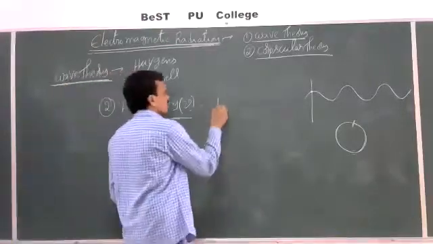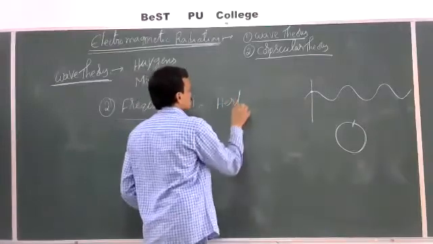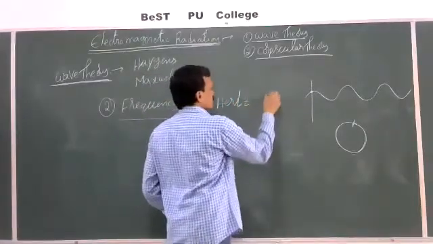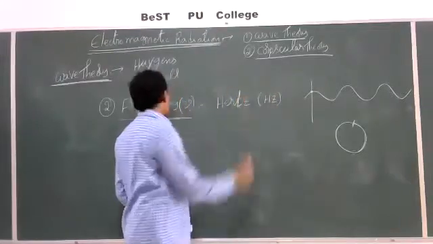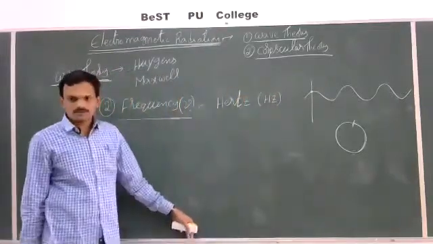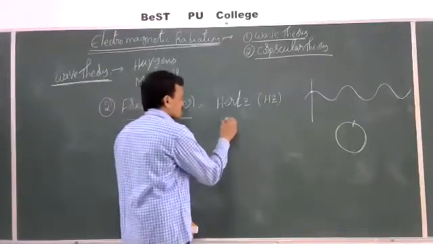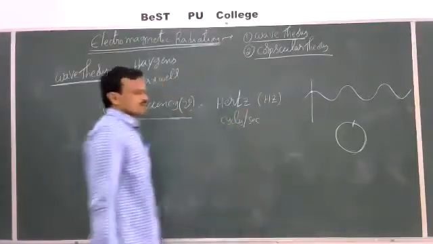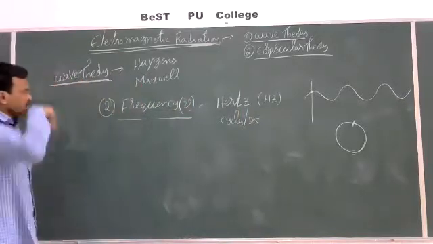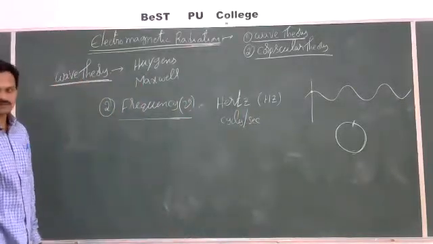See, the unit of frequency is hertz. Simply use the symbol Hz. Hertz is the unit of frequency, or cycles per second. These are the units which are used to represent frequency.